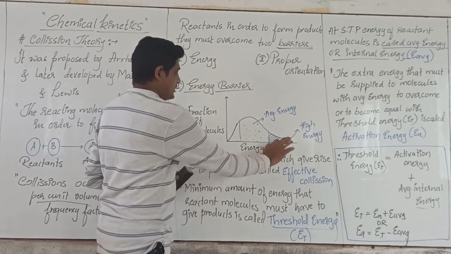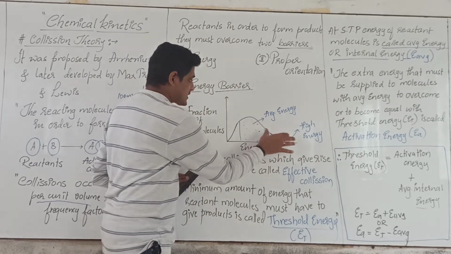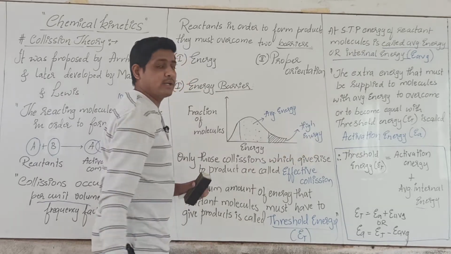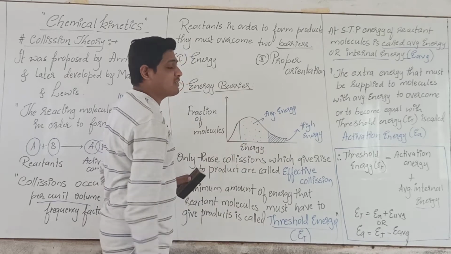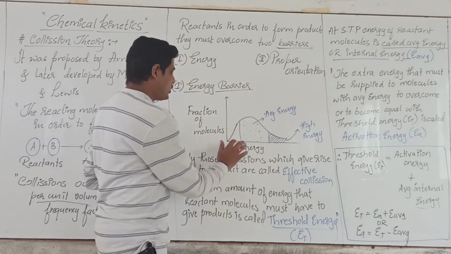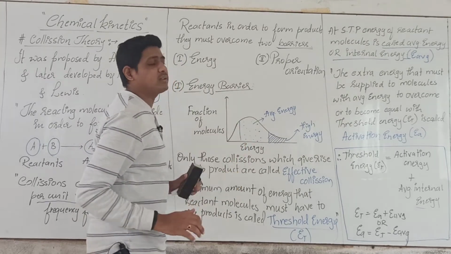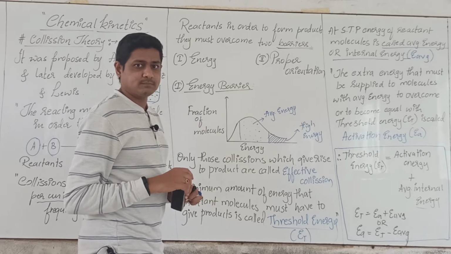Here energy is increasing this way, so these molecules have high energy. Most of the molecules will have average energy, and the very least number of molecules, that is this part, show reactant molecules having less energy.